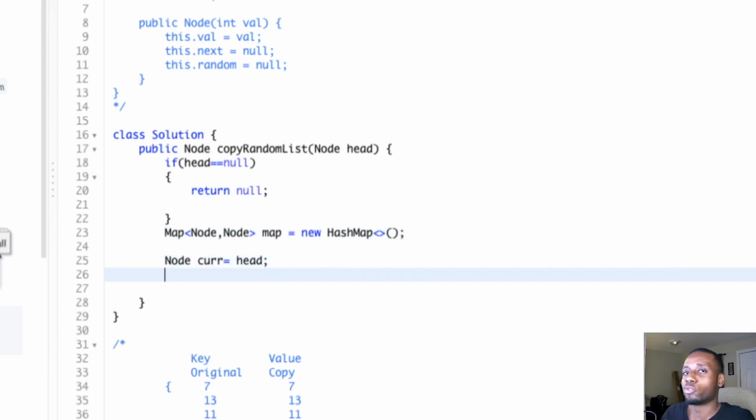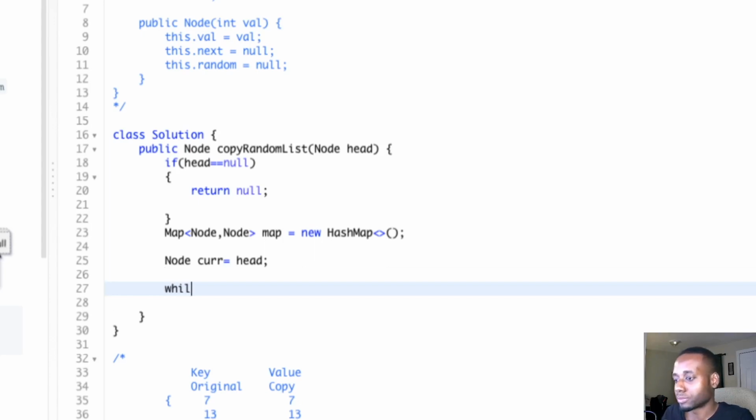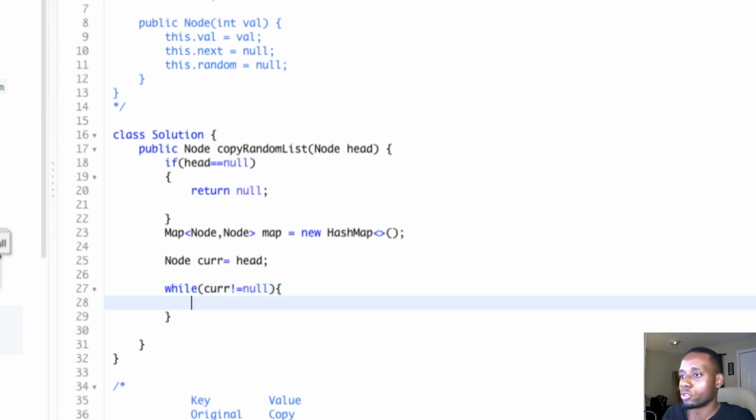So now the first loop, we're going to store all the copies of the nodes. So let's go ahead with that. We do while cur is not null, we're going to put the copy. The key is going to be the original node, and the value is going to be new Node of cur.val. So that's how we create a new object, guys.